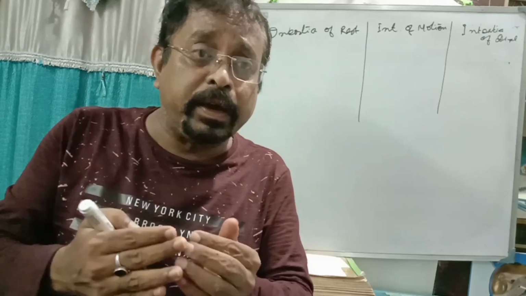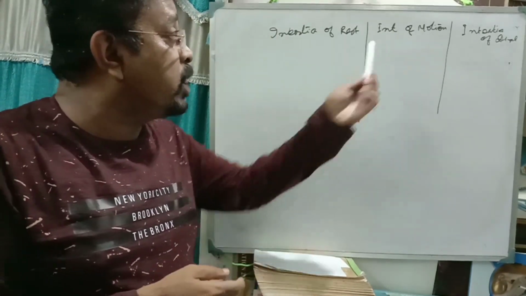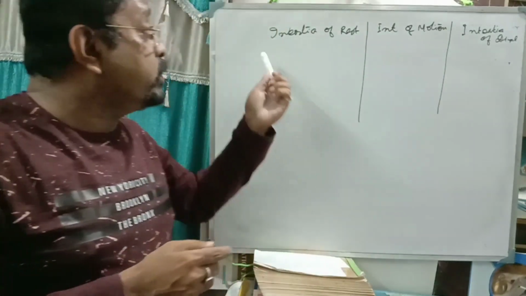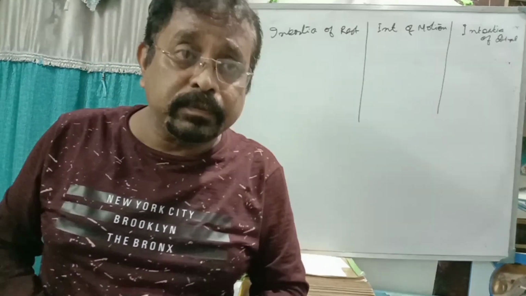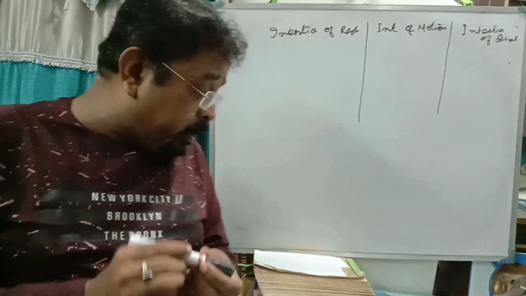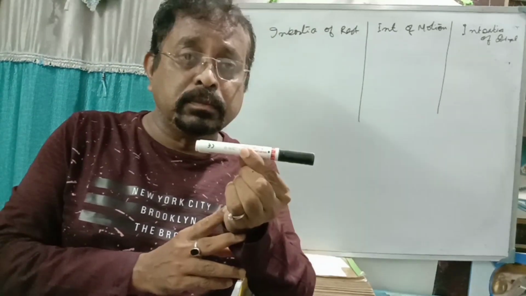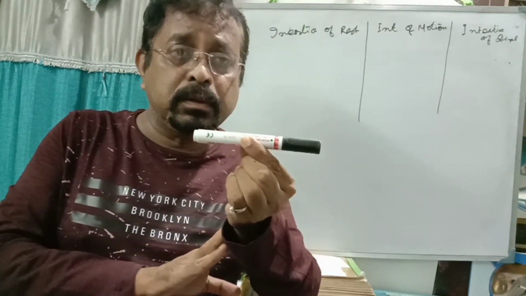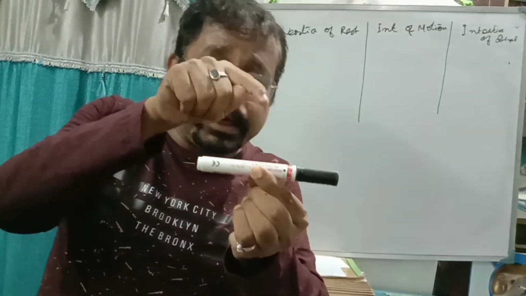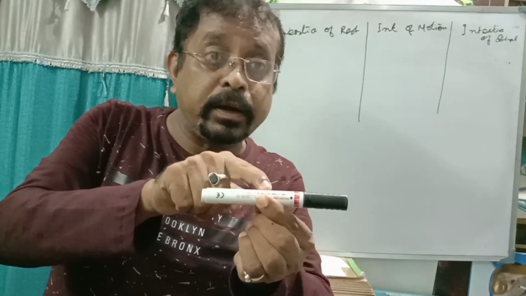Now we can define inertia in three parts: inertia of rest, inertia of motion, and inertia of direction. So what is inertia of rest? Suppose a body is at rest. It will remain at rest. It will not move. It is the inability of the body to move. That is inertia of rest.